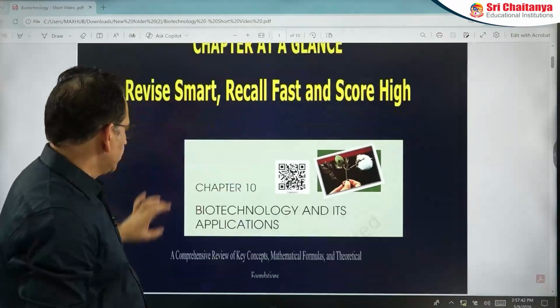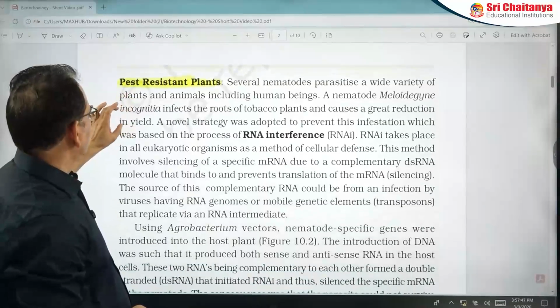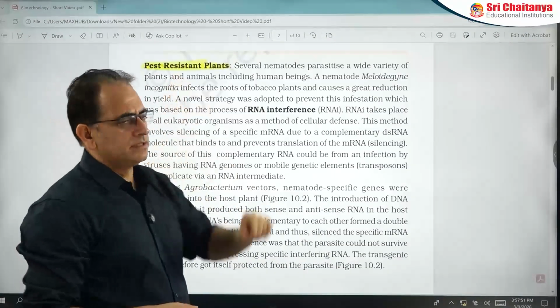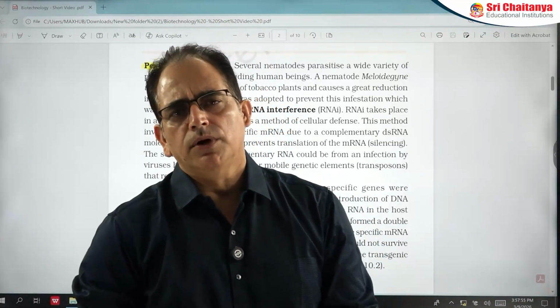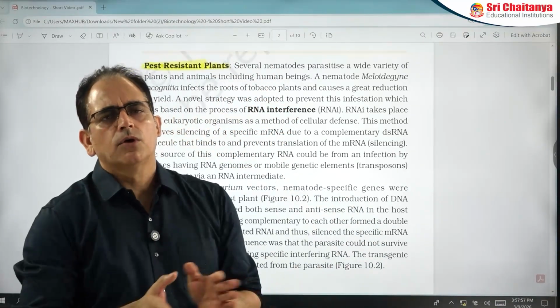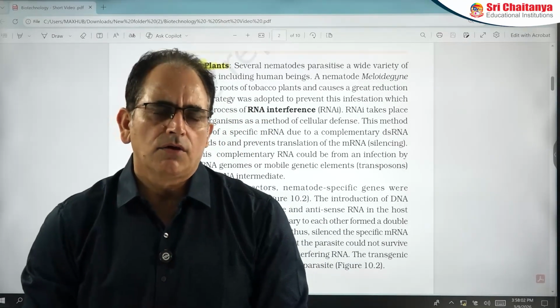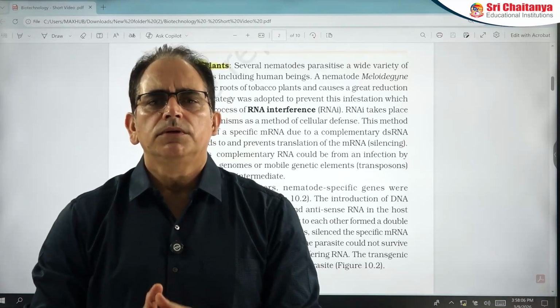Okay, so the topic is transgenic plant, pest resistant plant. This is the NCERT paragraph. In this, they are talking about the nematode Meloidogyne incognita. This nematode infects the root of the tobacco plant, and it destroys the tobacco plant. Tobacco is a cash crop for farmers. If this crop is destroyed, it can affect the income of the farmers.